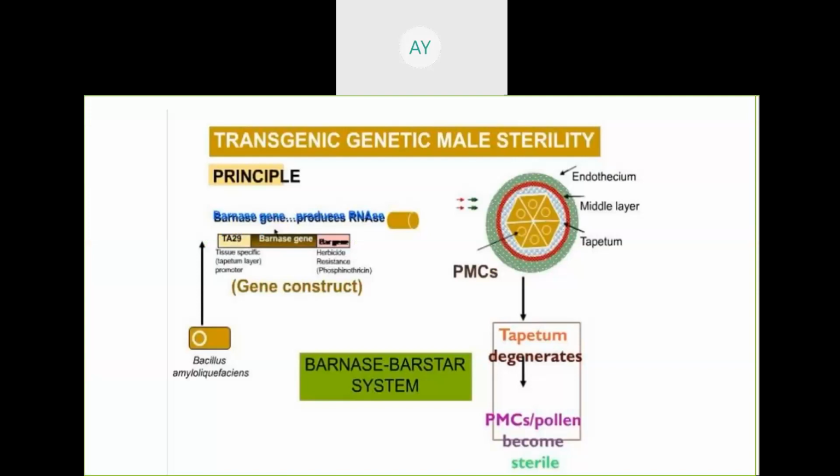If you look at this diagram, it shows the principle. What is the source of Barnase? The Bacillus amyloliquefaciens bacterium. With what will it be expressed and become functional? The TA29 promoter. When the TA29 promoter is attached with this gene, only then it is functional and it will produce the RNase gene, and it will kill the pollen mother cell, means in the tapetal layer it will degrade the pollen grain. A flower has both male and female parts, so which will it damage? The male, so that the female egg will remain viable and the plant becomes a female plant.